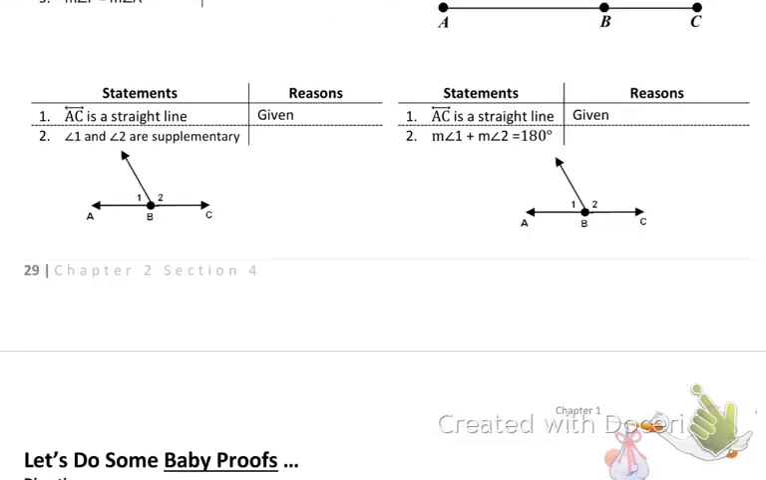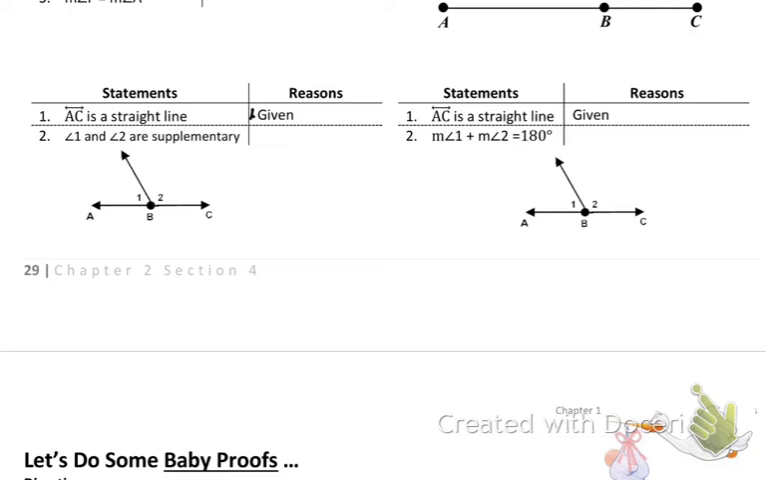Okay, let's keep plugging through. It says AC is a straight line. Angle 1 and angle 2 are supplementary. Now, they create a straight line, so they create a linear pair, correct? Does the definition of linear pair say that they're supplementary? Look at your definition of linear pair if you're not sure. No. So we can't use the definition of linear pair. I'm looking for something that says linear pair and supplementary. It has to say both things.